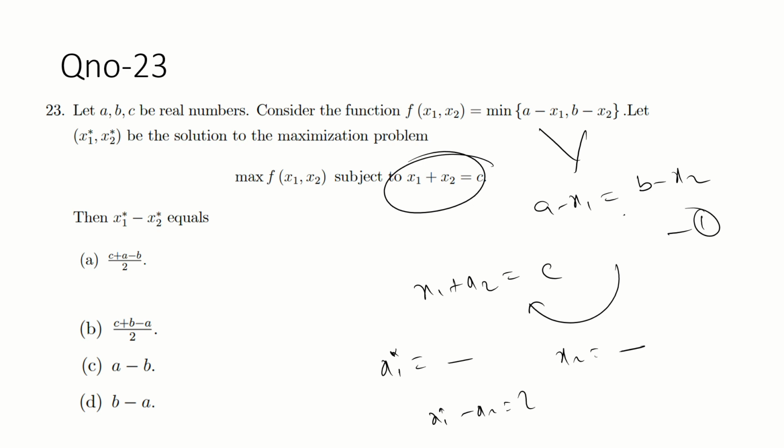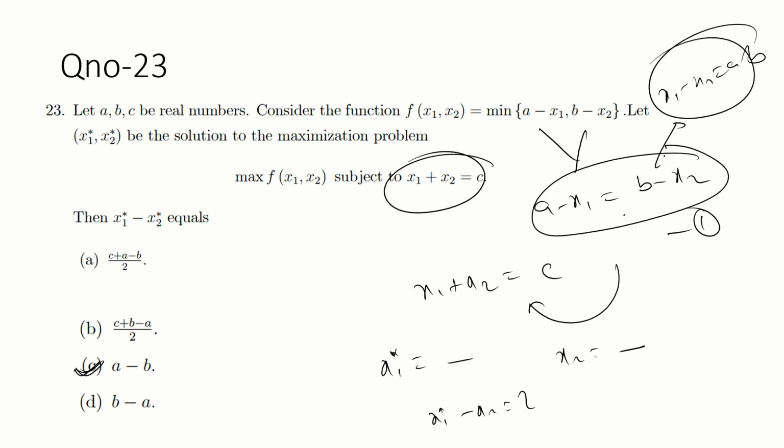A minus x1 equal to B minus x2 and x1 plus x2 equal to C. So the answer is A minus B. Did you get this A minus B as well? Yes, sir. Or this is no need, guys. From here itself you can say x1 minus x2 is equal to A minus B. Directly you can say A minus B.